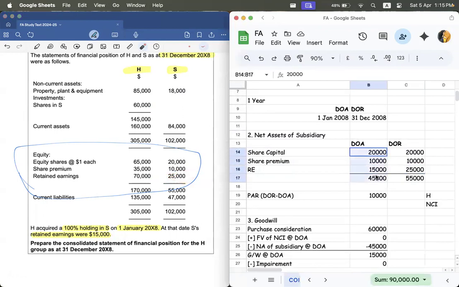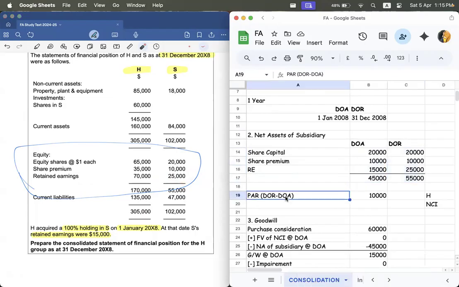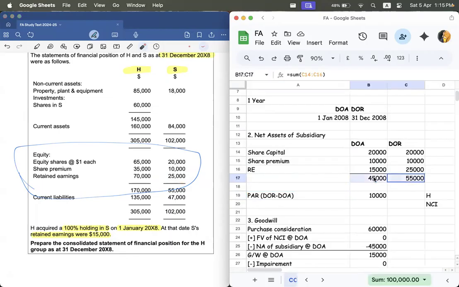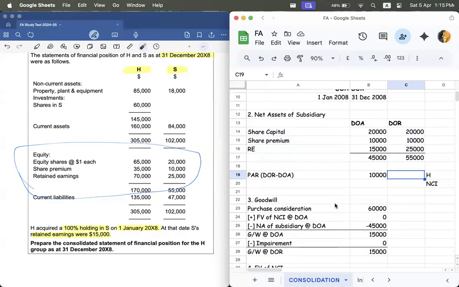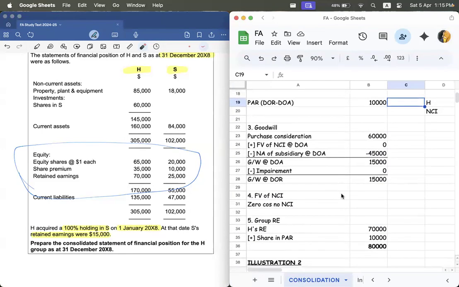You're going to total all these two columns together. And the difference is called PAR, post acquisition retained earnings. Understood? Total of DOR minus DOA, and that is 10,000. For that 10,000, you're going to split it into parent and subsidiary. Here, the parent gets the full 10,000, because it is a full acquisition.